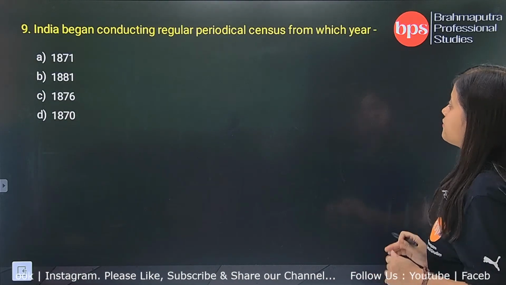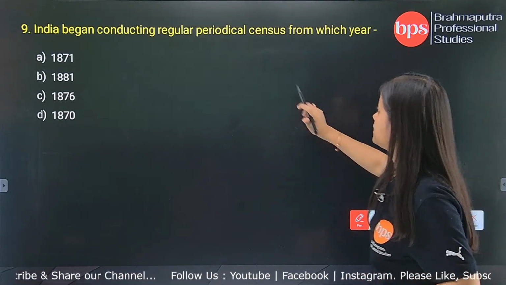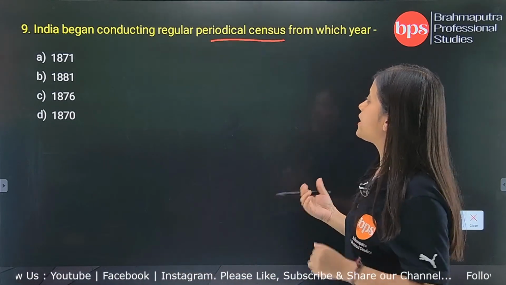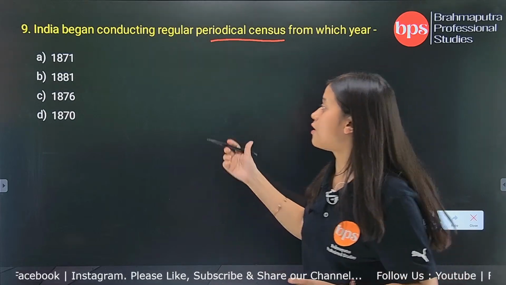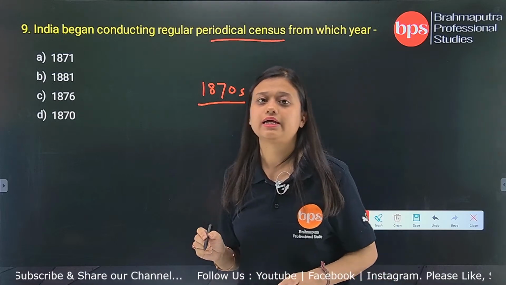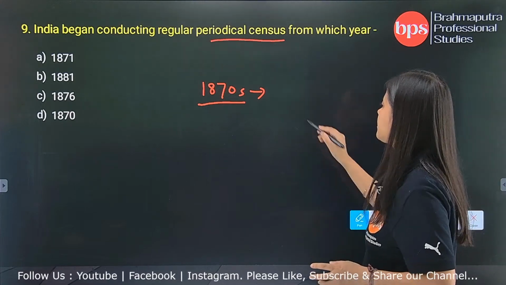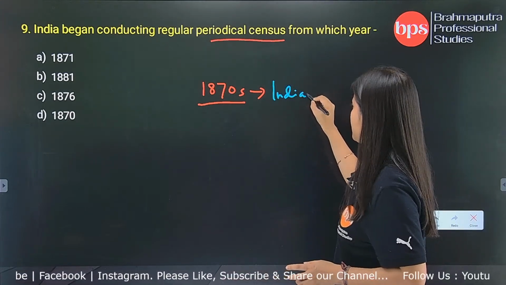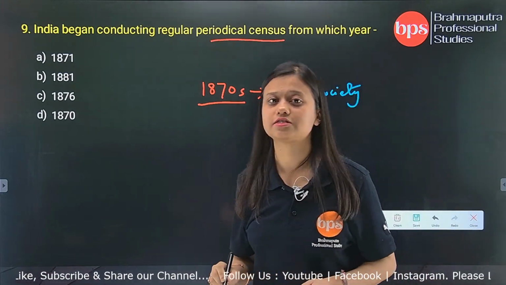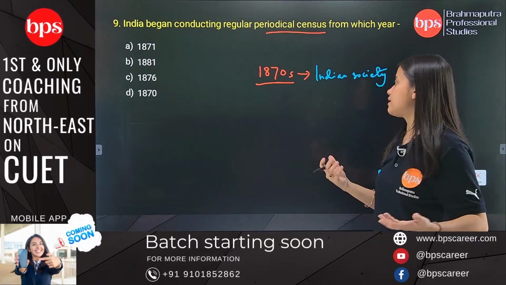India began conducting regular periodical census from which year? Now you see, the question is asking about periodical census. India began conducting its first census from the 1870s itself, because the colonial government wanted to understand Indian society. Indian society was very much alien to them, they could not understand its dimensions, institutions like caste, class and everything. So that is the reason why they conducted the census.